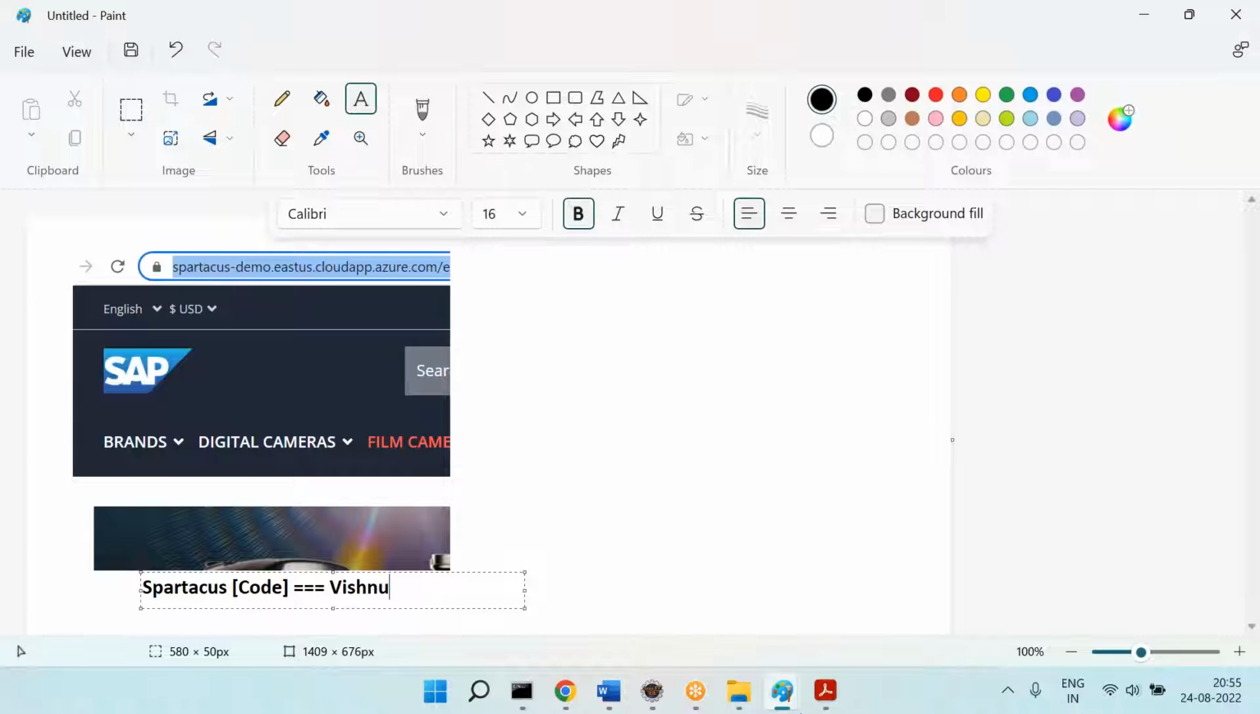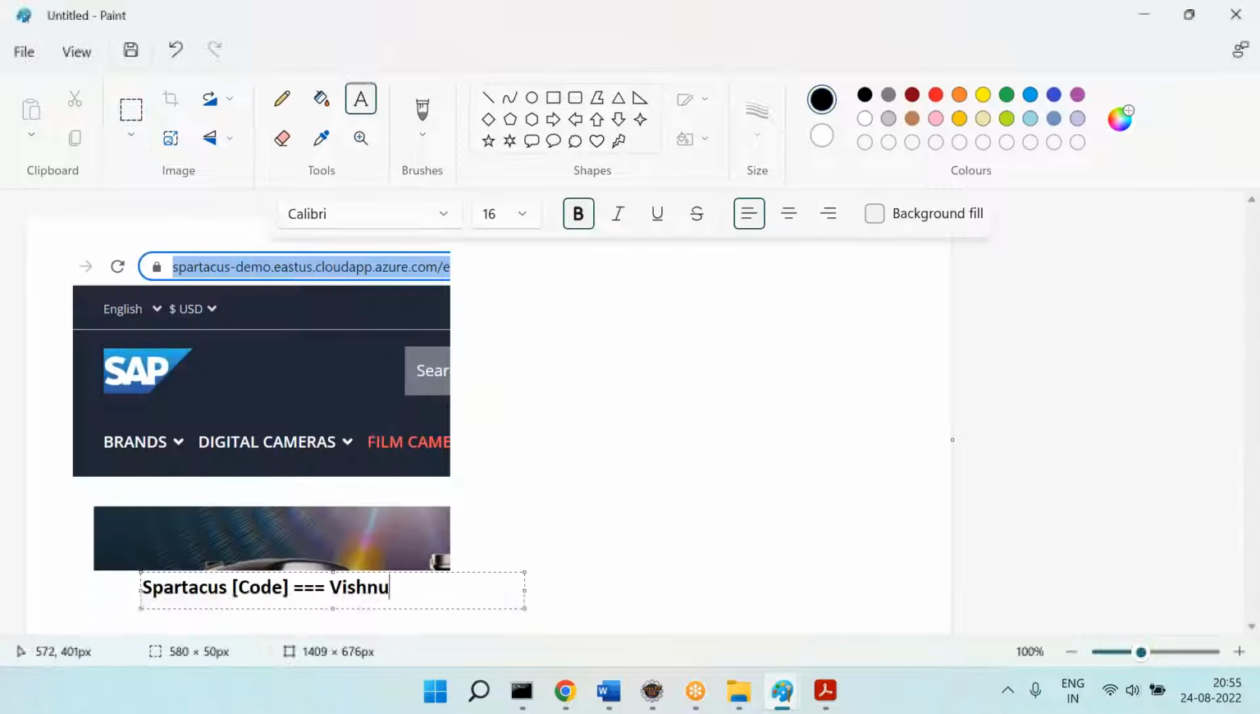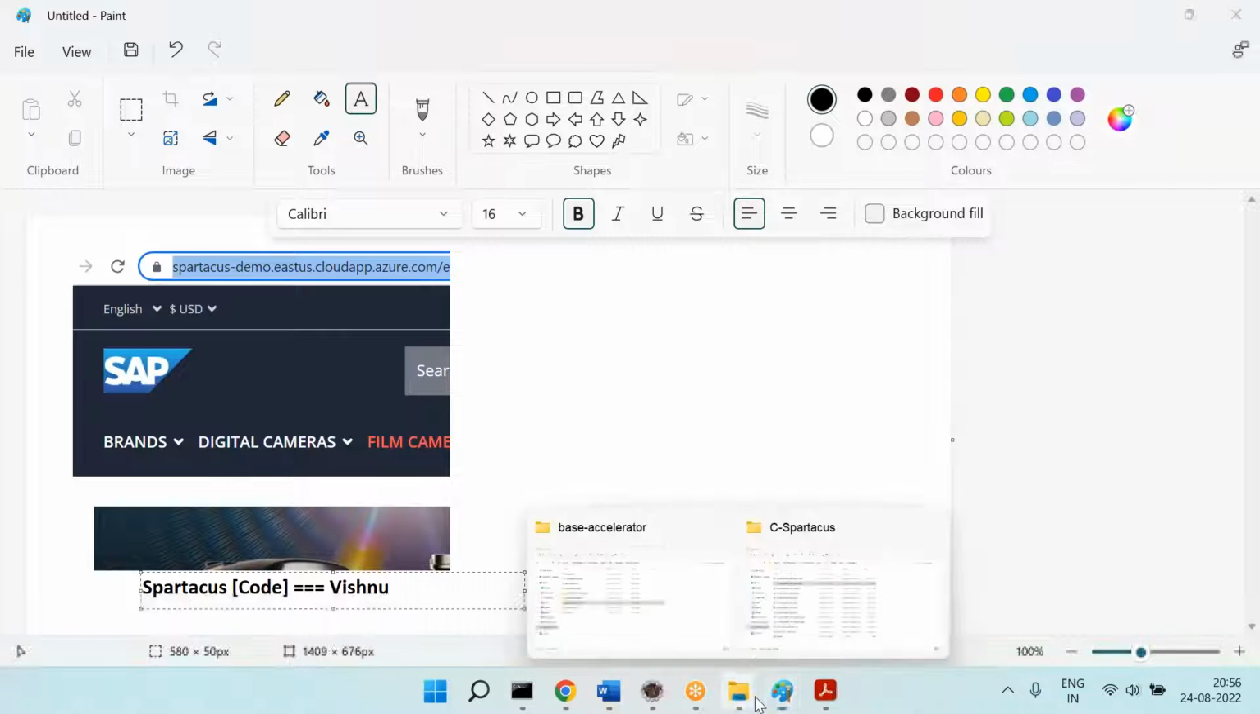So right now, these two are deployed together. Can you please see this one? Right now, these two, that means UI and commerce, are deployed together. That means those are tightly coupled. Now in the future, this is the Spartacus code, which is the Angular code. I will deploy it into the Vishnu machine. Then where is the commerce?